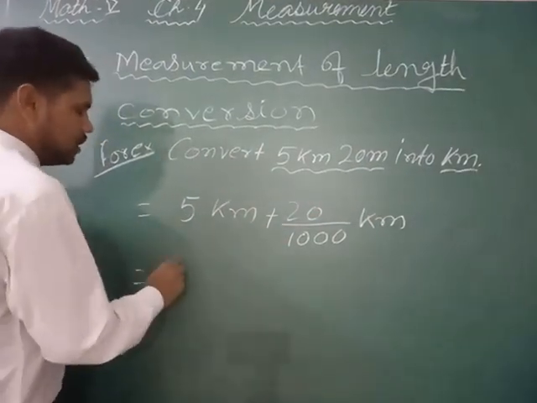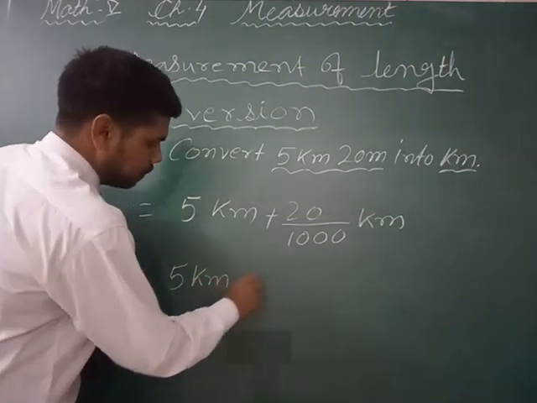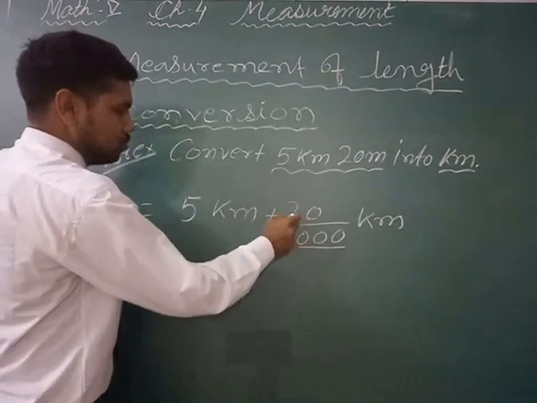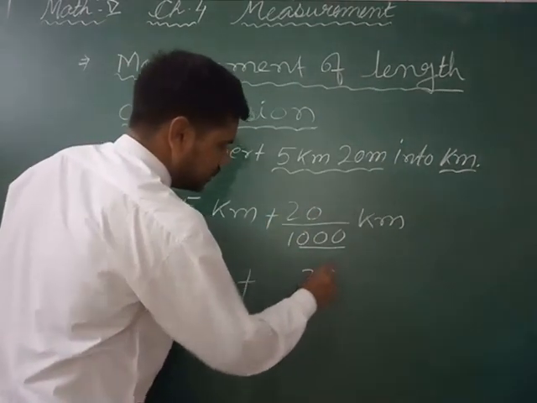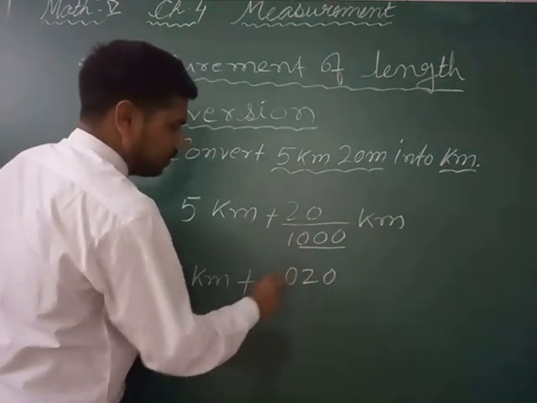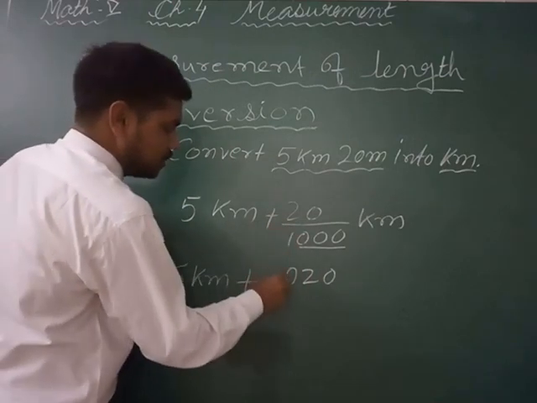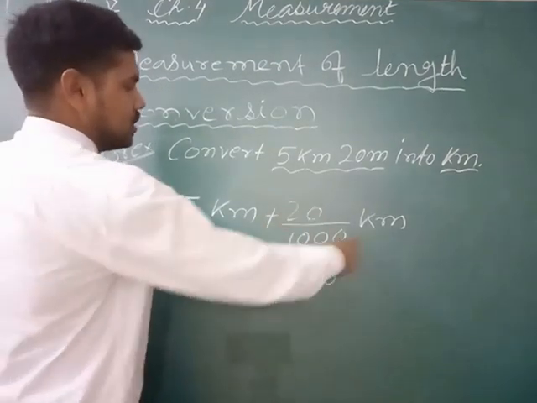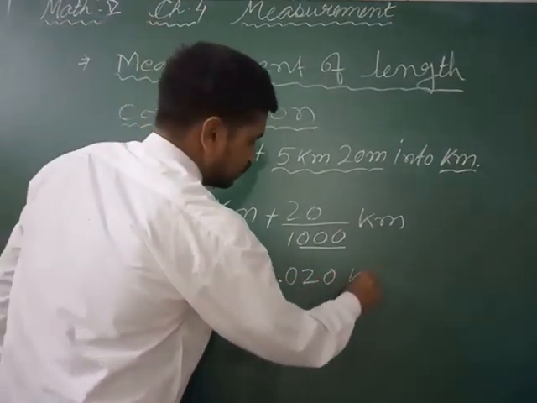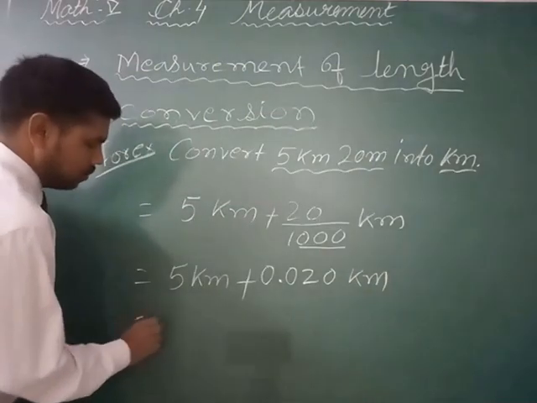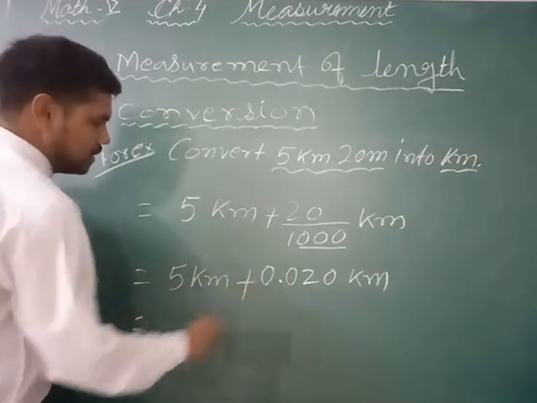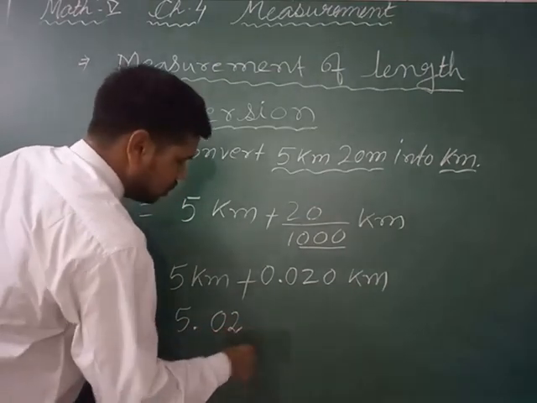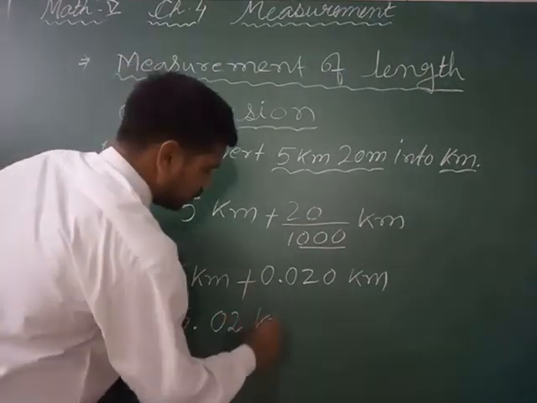So now this will be 5 kilometer plus this; if you want to convert into decimal, 3 zeros are here, so 2 digits are already here, so write first the 2 digits, 2, and 1 more zero you have to give, and instead of the first position we will give the decimal, so 0.02 kilometer is the conversion of this into decimal. Now if you add this, it will be 5 plus 0.02. So 5.02 kilometer. After the 2 digits you cannot write any more.